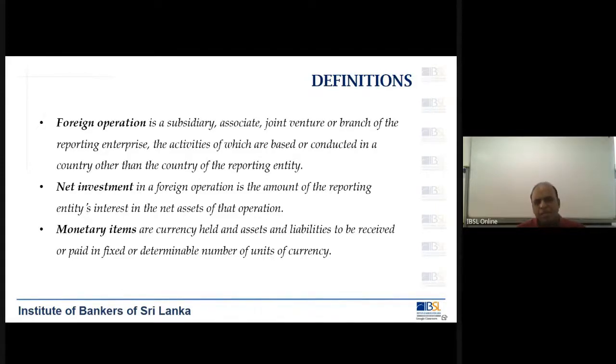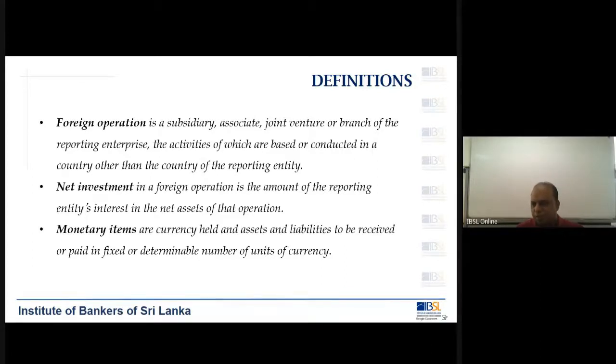Monetary items are currency held and assets and liabilities to be received or paid in fixed or determinable number of units of currency. So monetary items, of course, whether it is for foreign currency or local currency, it is applicable. So for all your assets and liabilities, what you are supposed to do end of the day is either to pay or receive.